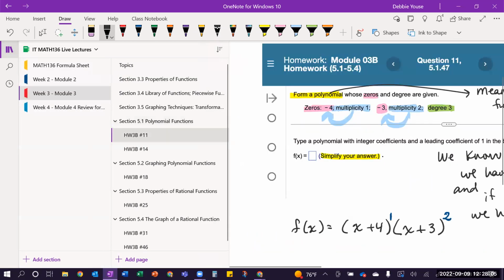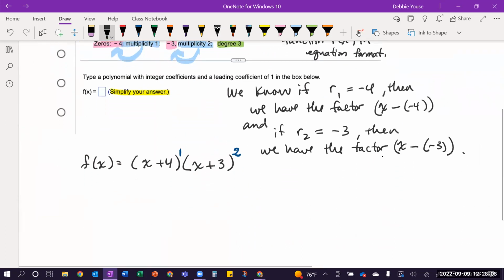So I come back over to my problem and I look at that and I say, okay, well, this tells me to simplify my answer. It also tells me to use a leading coefficient of 1. So in front of all this, I'm going to put an A because that's my leading coefficient, abbreviating there. That could be any number. It could be 3, it could be 7, it could be -20, it could be 1/2. Well, actually, it couldn't be 1/2 because it says integer coefficients. So scratch the 1/2. But it could be positive or negative because it says integer coefficients.